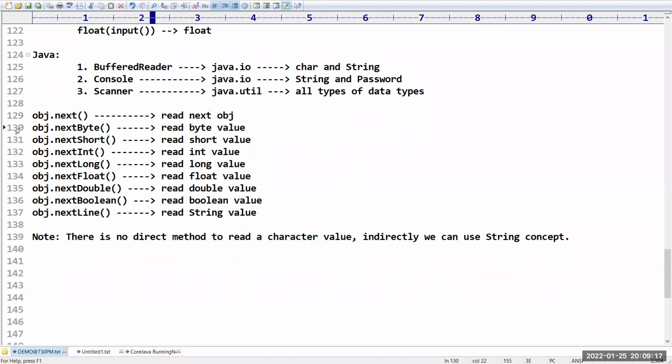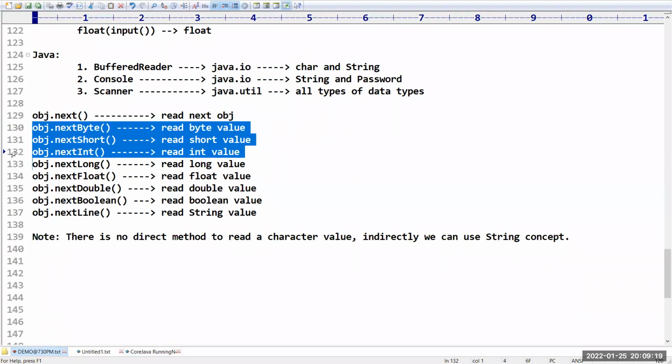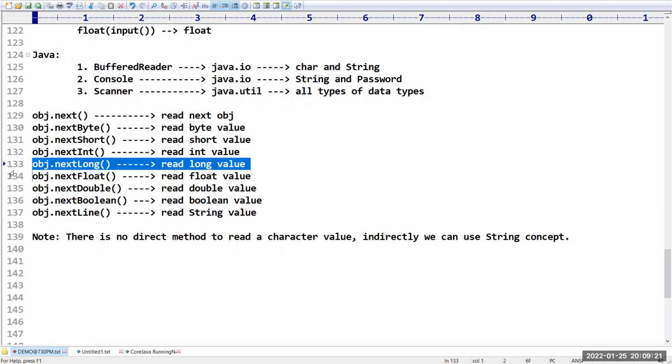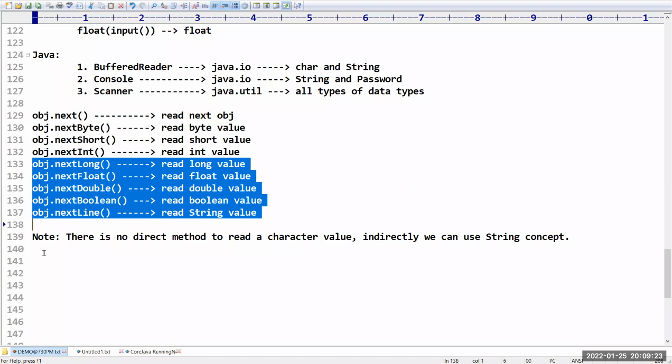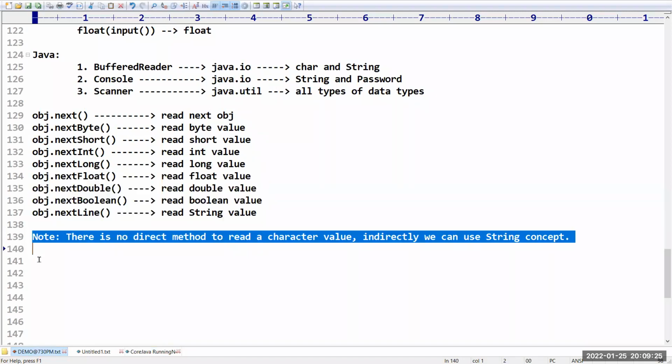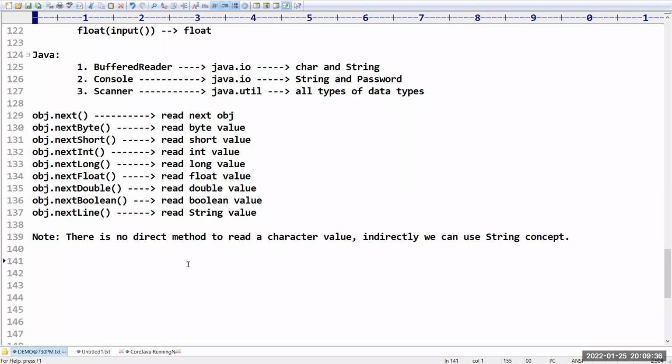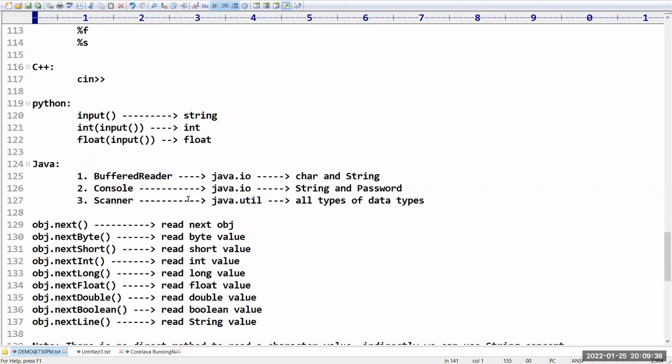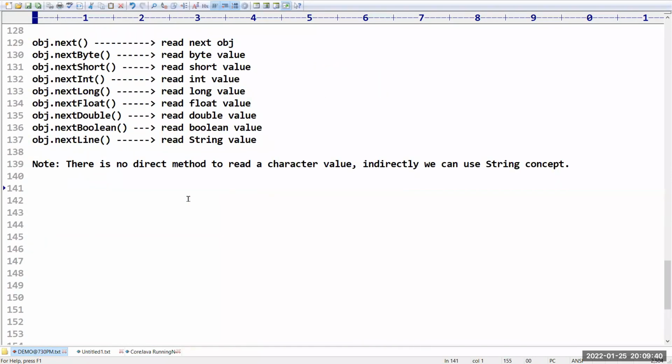Next byte, to read byte value, to read short value, to read integer value, long integer, float, double, boolean, line. And you can see this note also. There is no direct method to read a character value. Indirectly we have to use the String concept. That I will explain later. These are the various input statements we have.